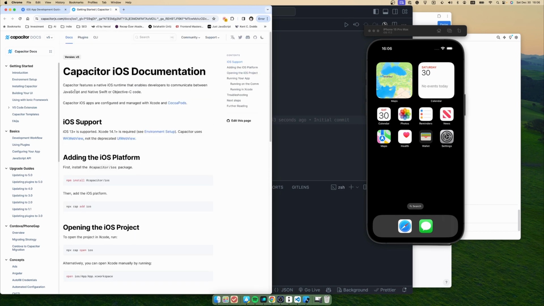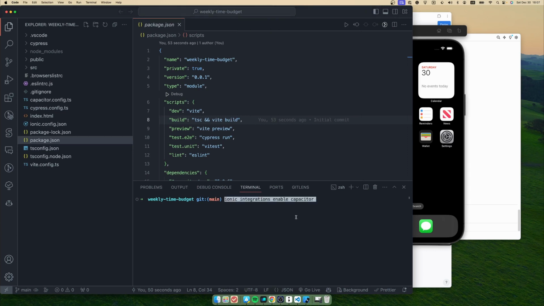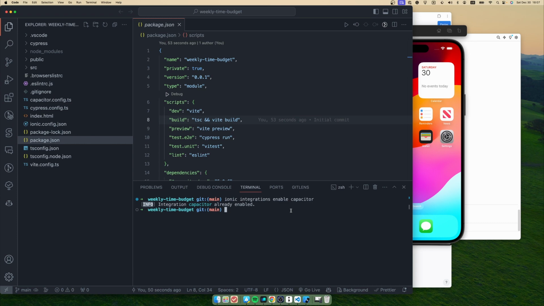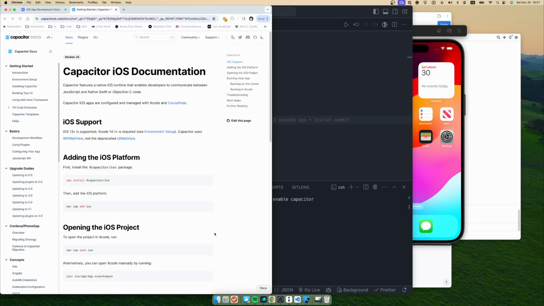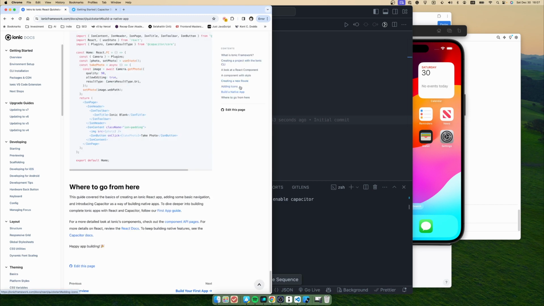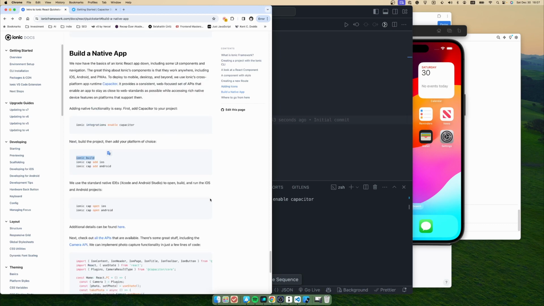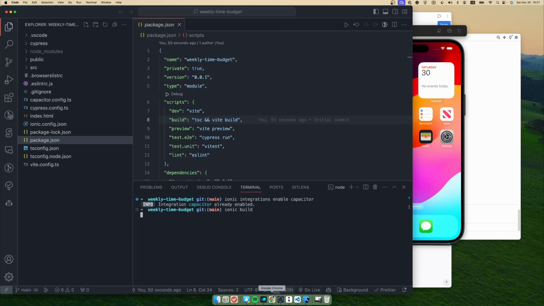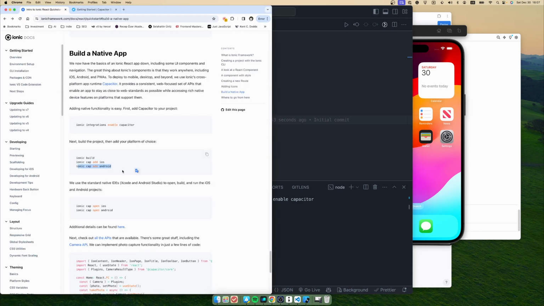Okay, let's run this command to enable Capacitor in our application. Okay, it is enabled. So let's turn back to here. It says we should run ionic build. Okay, let's do it. Okay, we will not add the Android platform for now. We will just add the iOS one.